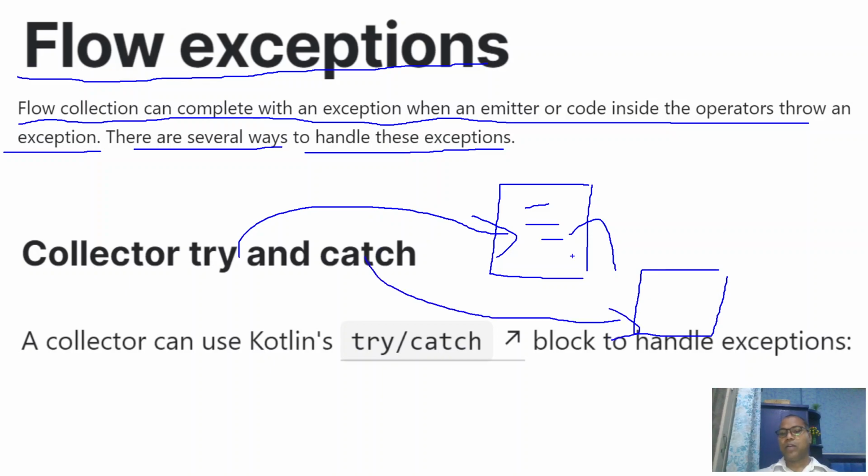Here, whatever exception comes, you handle it, and you decide what kind of message you want to convey to the end user. So the first simple principle Kotlin offers is the standard try catch block.